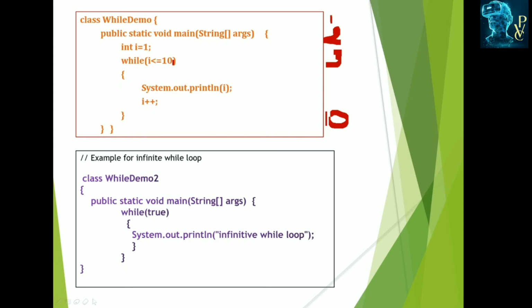When that condition is false, it exits from this loop. So this displays the 1 to 10 natural numbers, and this is the infinite loop. Infinite loop means the condition never becomes false. A while loop executes until the condition becomes false.